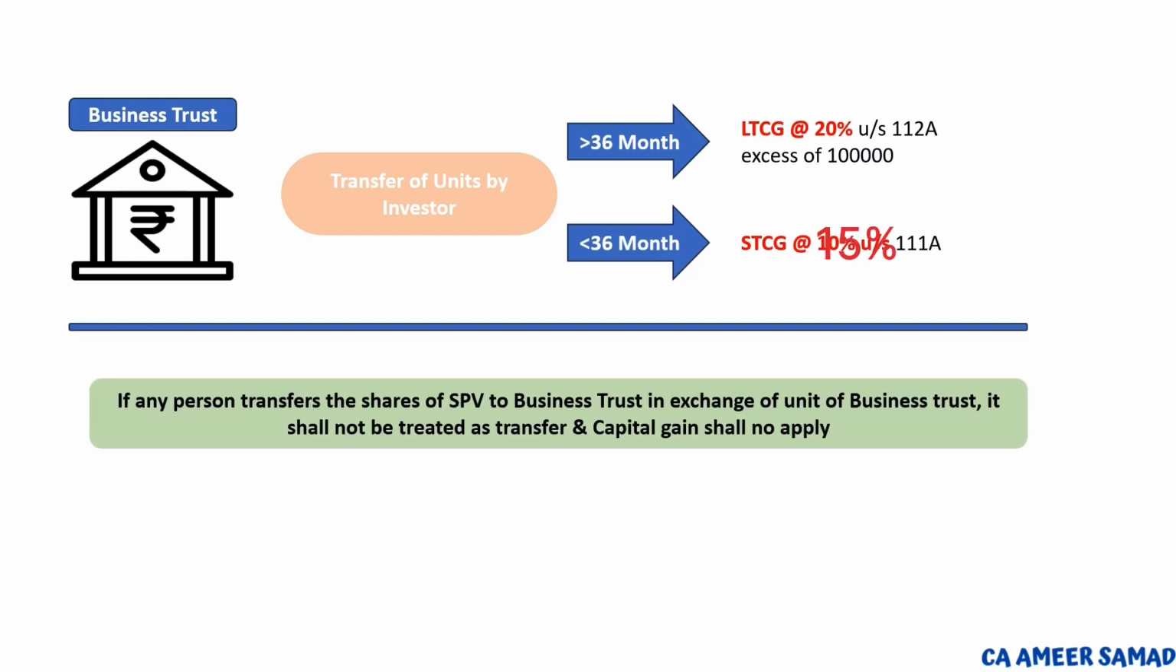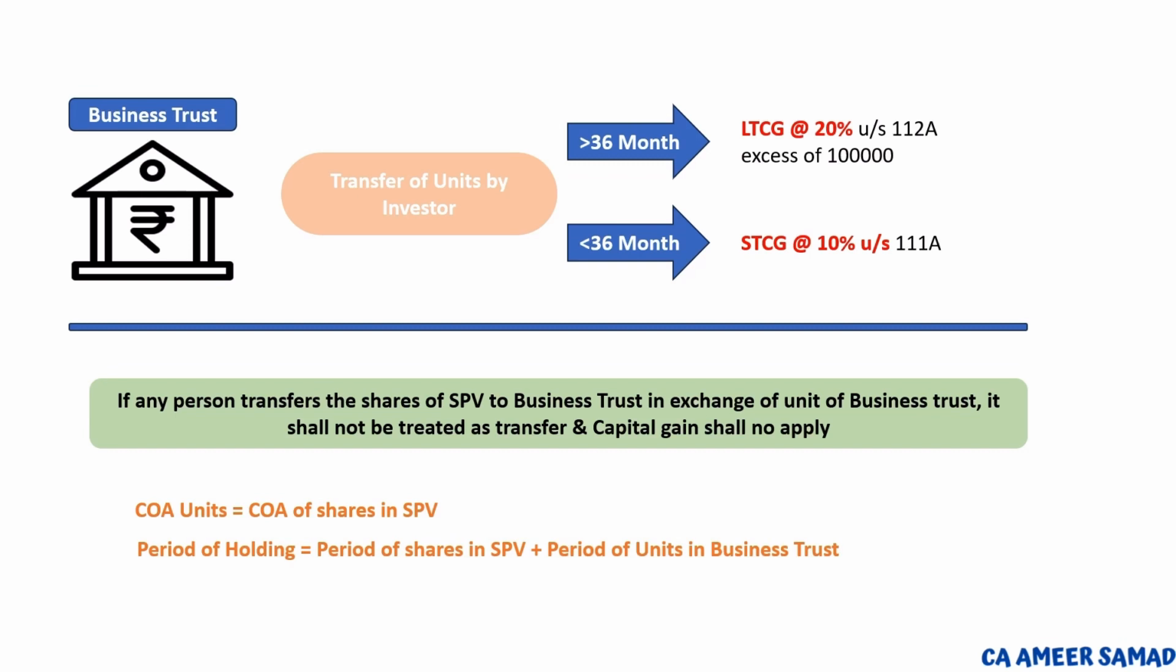If any person wishes to transfer shares in the SPV and in return he gets units of the business trust, then it is not considered a transfer and capital gain will not apply. But ultimately, when he transfers the unit of the business trust, the cost of acquisition will be considered as the cost of acquisition of the shares in the SPV, plus the period of holding will be considered as the period of holding of shares in the SPV plus the period of holding of units of the business trust.